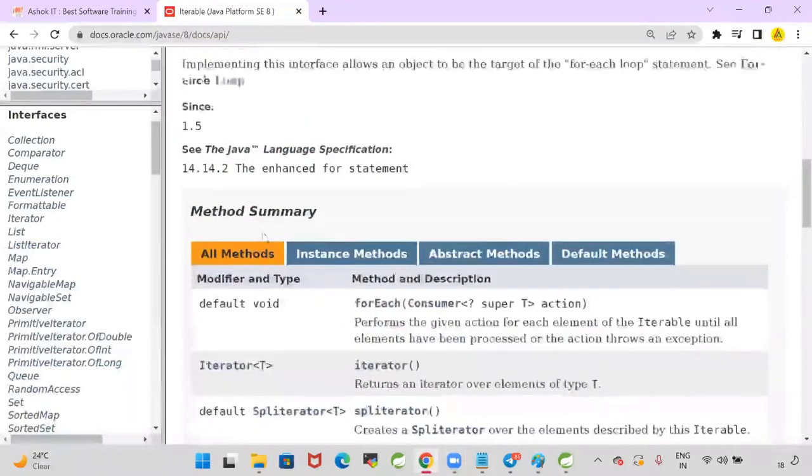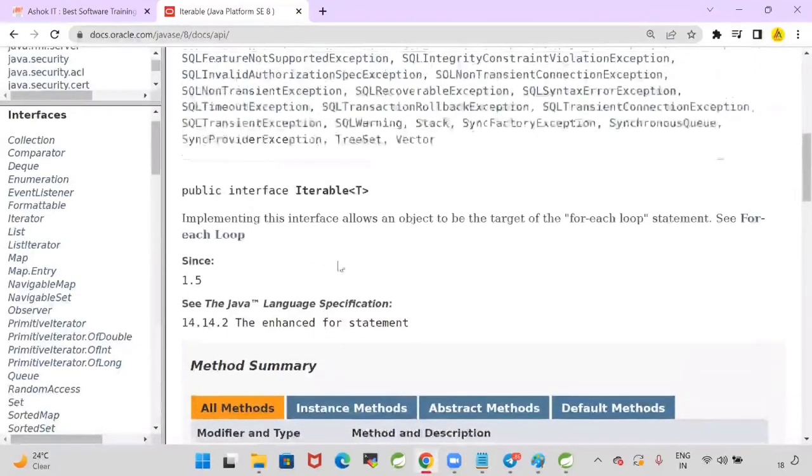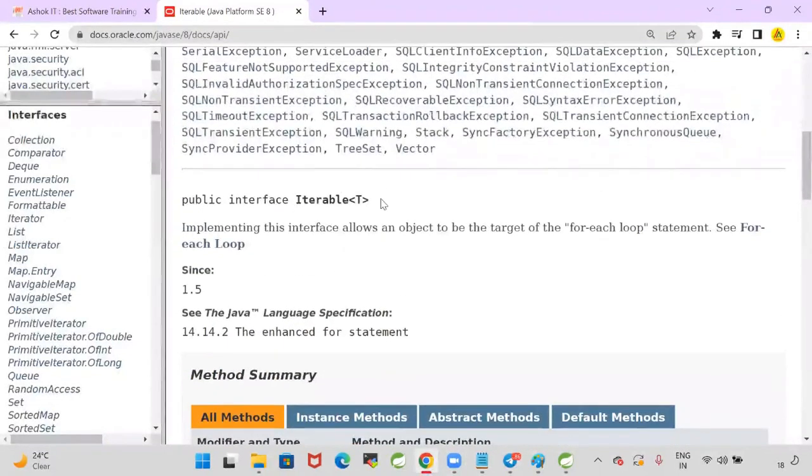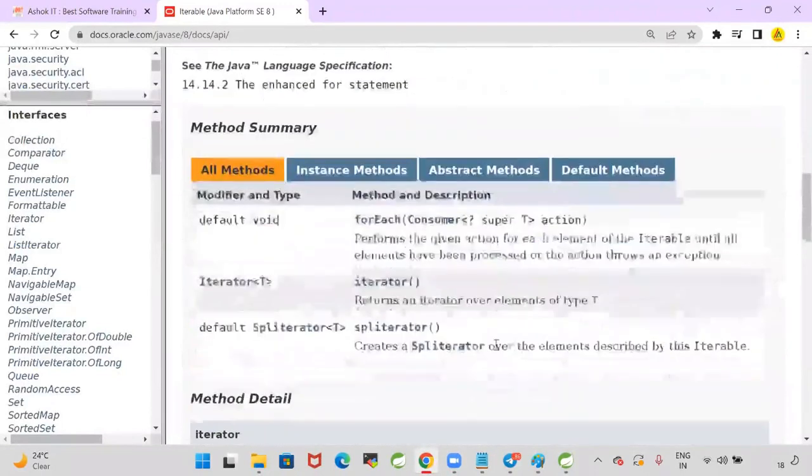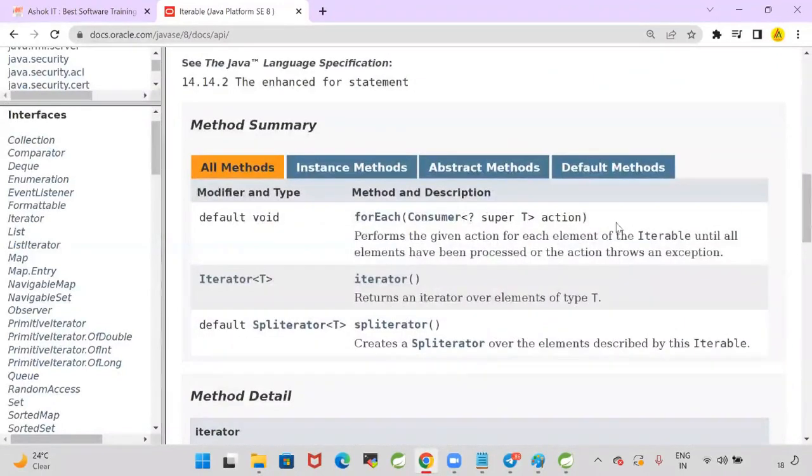The Iterable interface is the root interface in the collections framework; collections extend the properties from Iterable. In the Iterable, they added two default methods. One is the forEach method, and another one is the spliterator method.